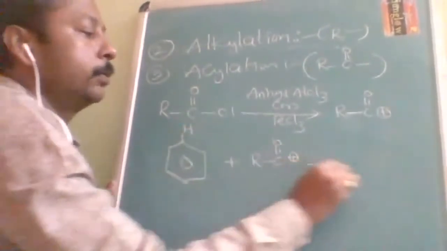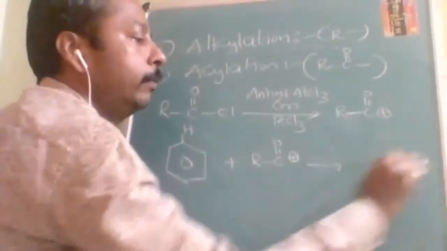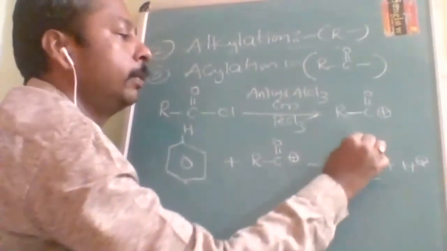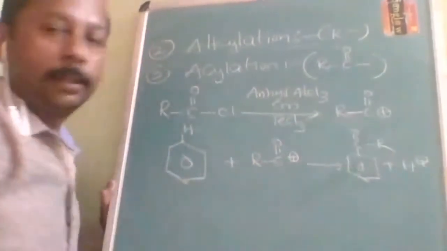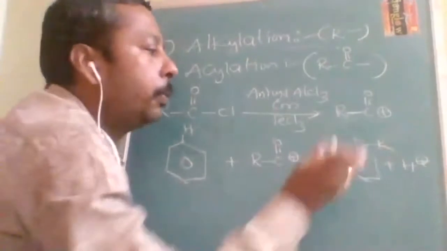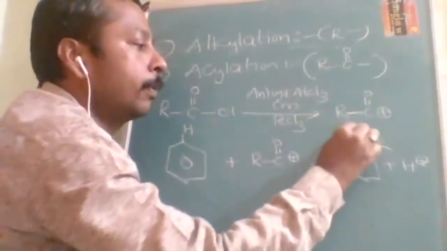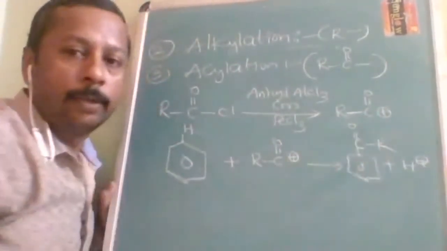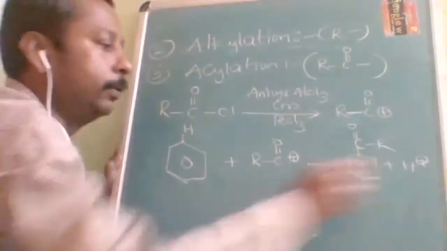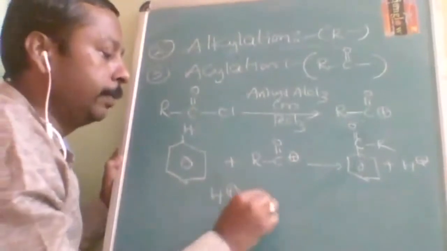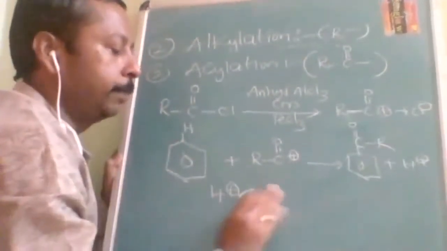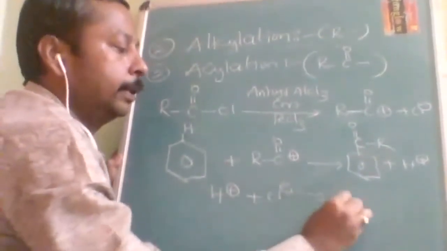So this H positive will come out, and on the benzene ring the acyl group is going to be substituted. Is it understood? Any doubt about this? Very good. After that, in the next step, H positive from here and Cl negative from the previous step will form HCl.